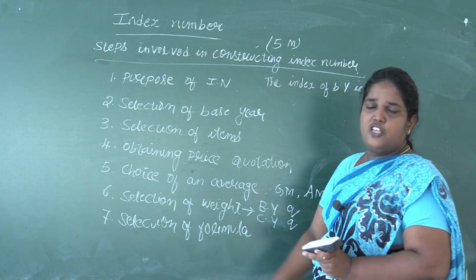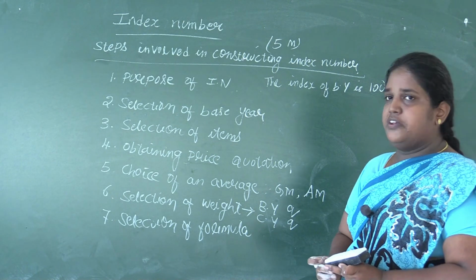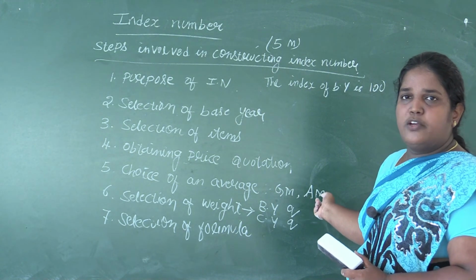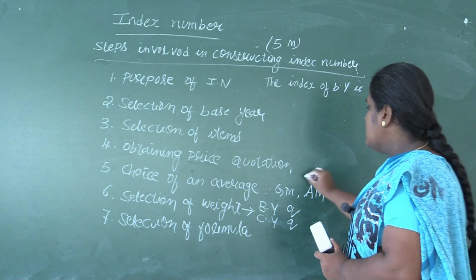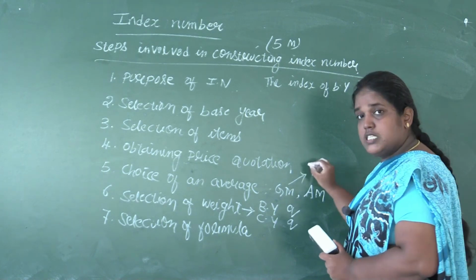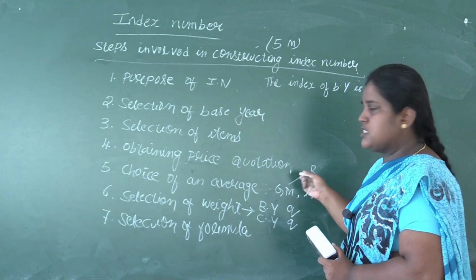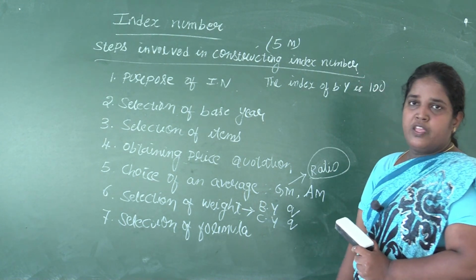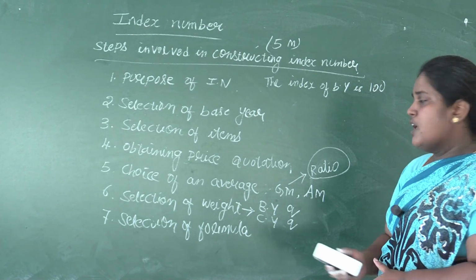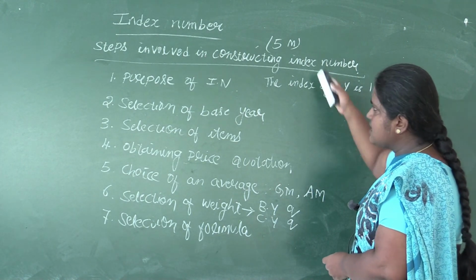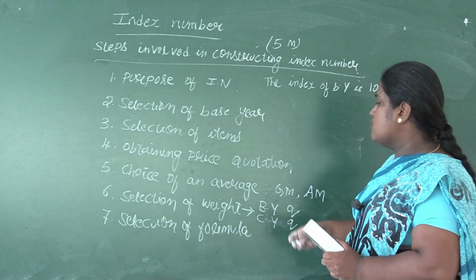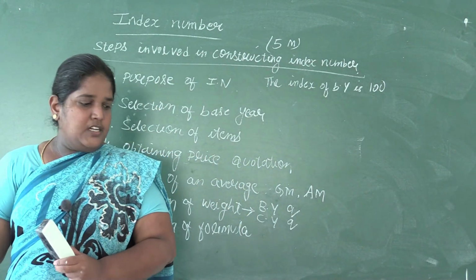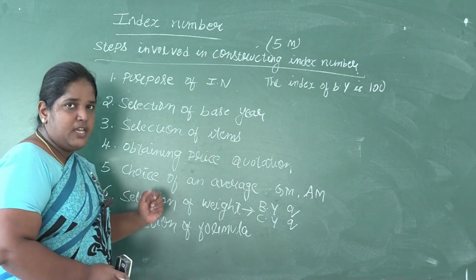Next, choice of an average. We have two types of averages used in index number, arithmetic mean and geometric mean. Theoretically, it is proved that geometric mean is the best average. Again, it is asked in 2 marks, if it is asked why it is more used, then geometric mean uses the ratios. Index numbers are also represented in terms of ratios. Because of that, geometric mean is the best average, but it is easier to compute the arithmetic mean.